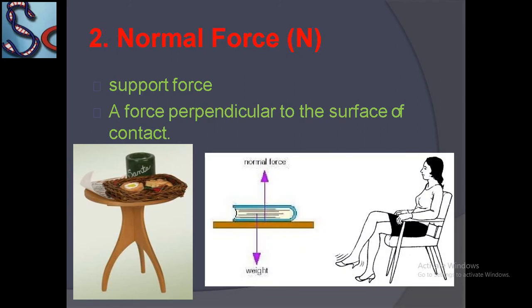Like this, a book lying on the table, a lady sitting on the chair, both are applying normal force according to their weight. Normal force is always opposite to the weight of the body. So the weight of the book is downward, so the normal force on the book is upward. The weight of the lady is downward, so the normal force is upward. Got it?